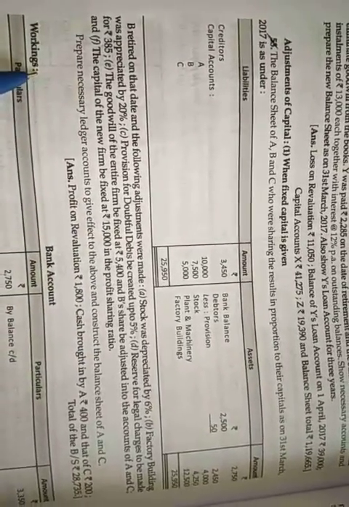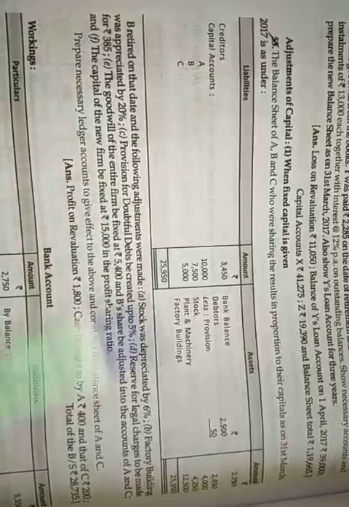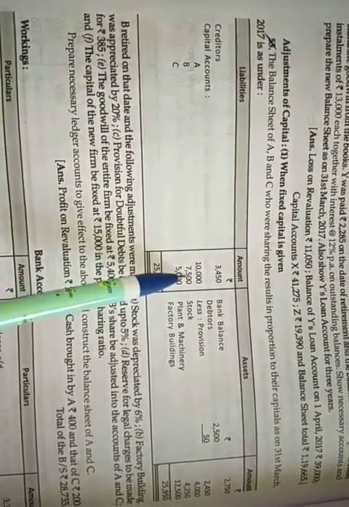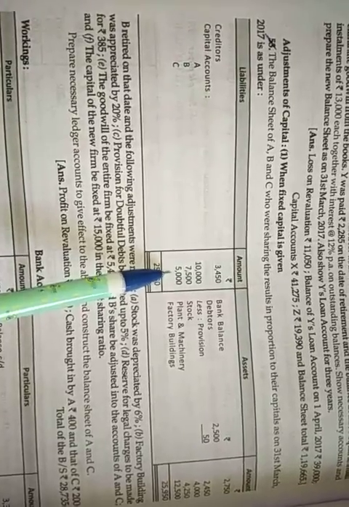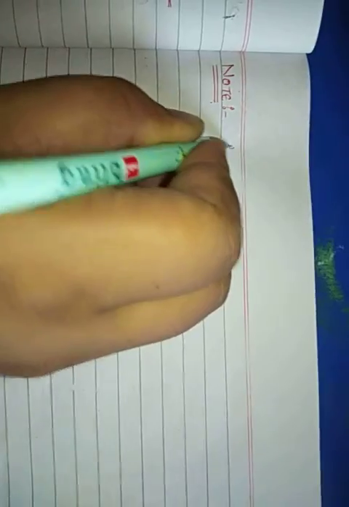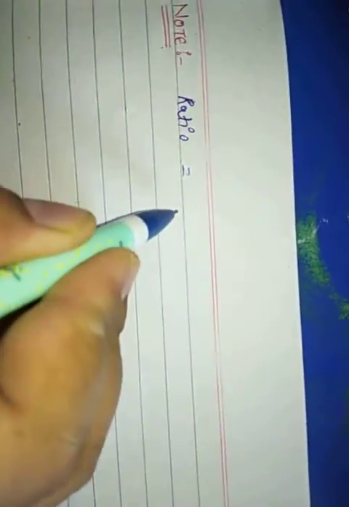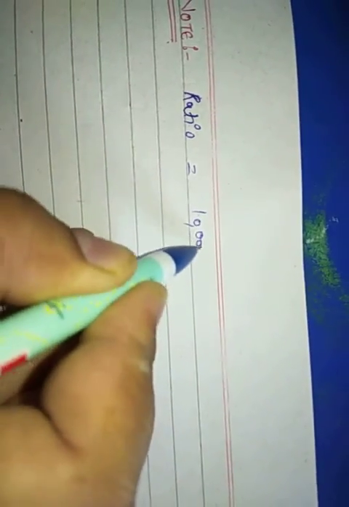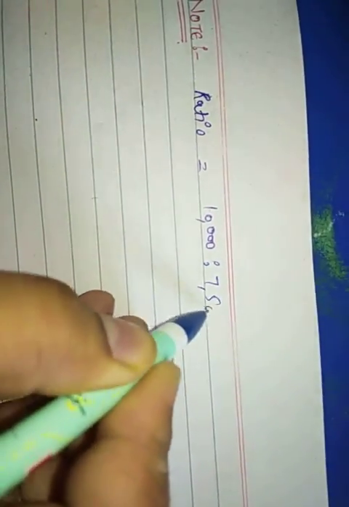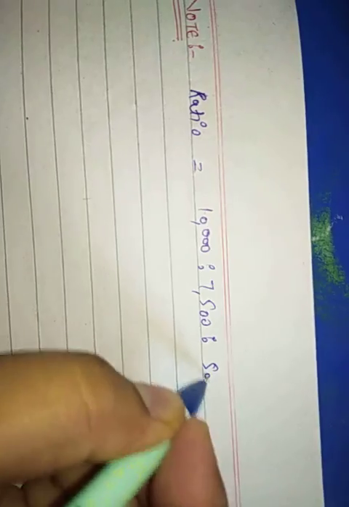So first of all we need to find out the ratios. After that we will start the question. As you can see, the ratio will be in the capital 10,000, 7,500 and 5,000. We will write here ratio is equal to 10,000, 7,500, 5,000.